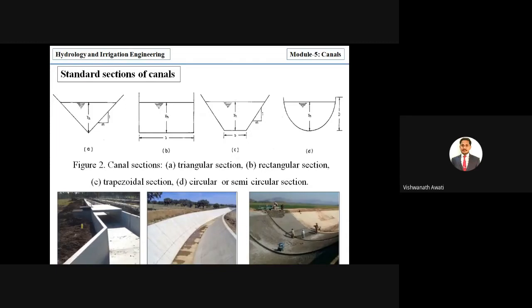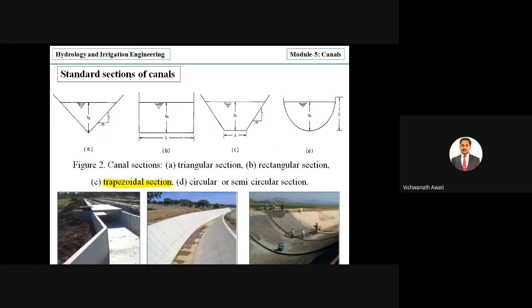Then we'll go for standard sections of canal. Here it is a cross section of the canals. In a general way, in most of the places we get trapezoidal sections, the ideal section for canals. But in some places you can see rectangular sections. Even in some places you can see circular or semicircular sections.